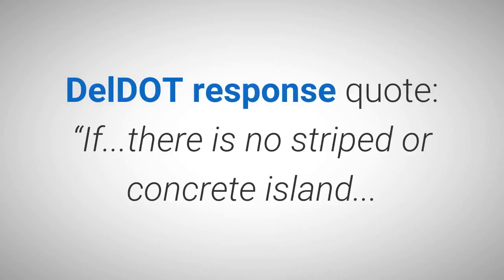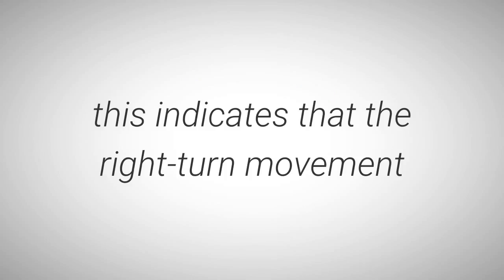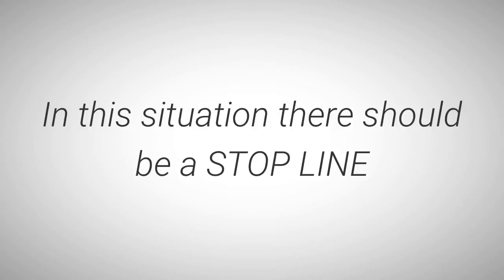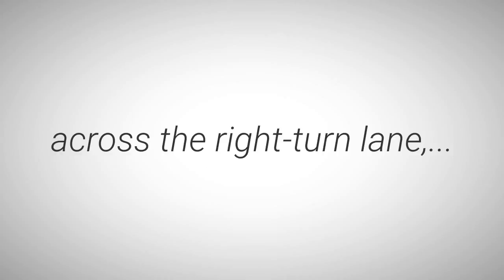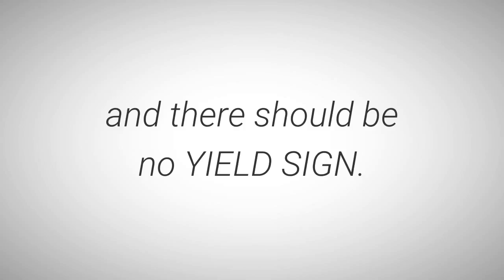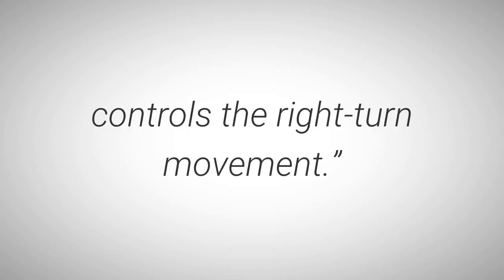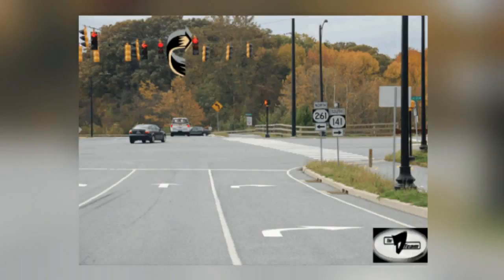DelDOT's response. If there is no striped or concrete island, this indicates that the right turn movement is controlled by the traffic signal. In this situation, there should be a stop line across the right turn lane, and there should be no yield sign. The nearest signal head to the right turn lane controls the right turn movement. See intersection picture number 5-4 below, black and gold arrow.